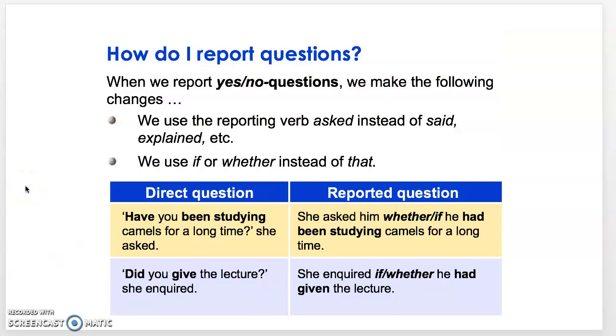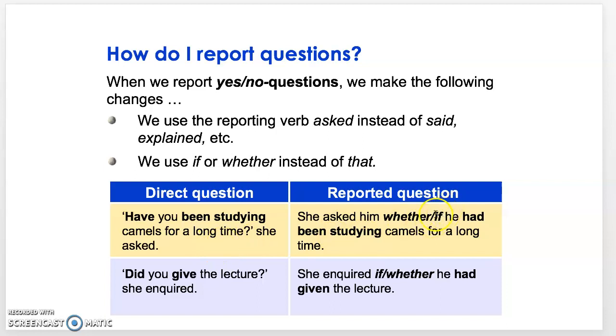Now, we talked about reporting statements. What about questions? There are two types of questions, right? Number one, yes/no questions. When the answer could be yes or no, this is what we do. Have you been studying camels for a long time? You could change it to, she asked him if he had been studying camels for a long time.